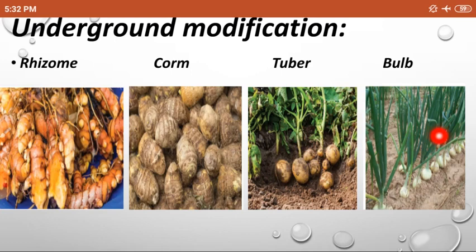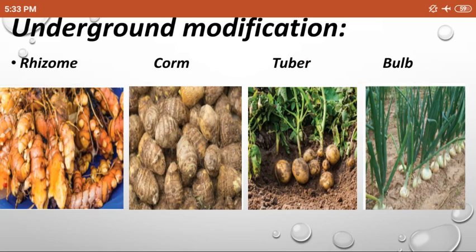Next one, bulb. You can see the scaly leaves and fleshy leaves present in onion and garlic. Scaly leaves are the upper part of the plant, and fleshy leaves are modified into stored food. So all of these are called underground modification.